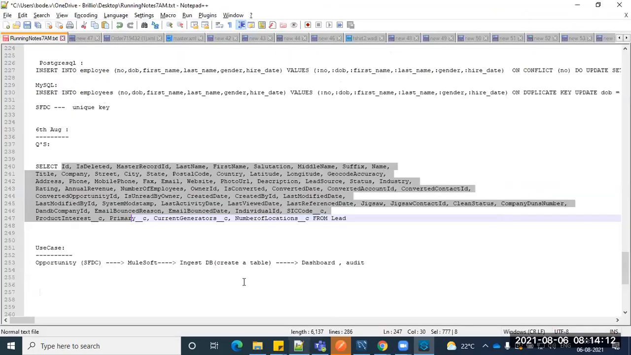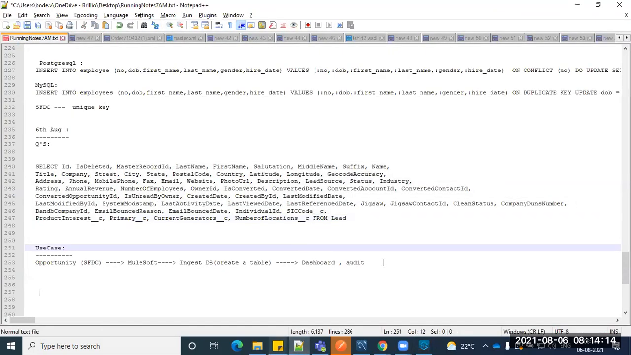So hope you're clear. Okay, please work on it Saturday, Sunday. All these things are database pending things as well. Once you connect, we'll explore more on the database to the Salesforce, and we'll try to ingest the data.